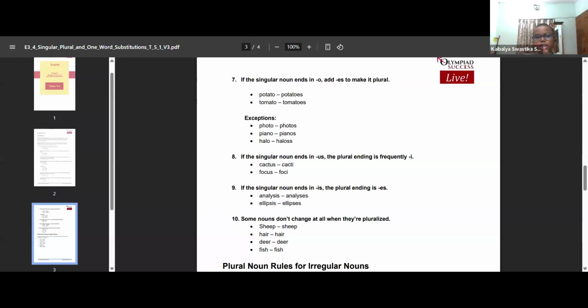If the singular noun ends in o, add es to make it plural. Potato, potatoes. Tomato, tomatoes. Exceptions: photo, photos, piano, pianos, halo, halos. And what is the meaning of halo? What do you understand by halo?